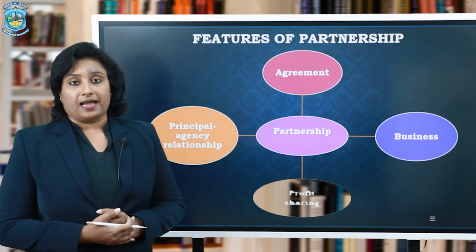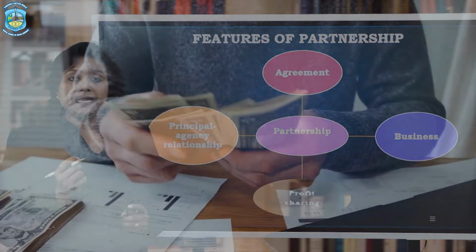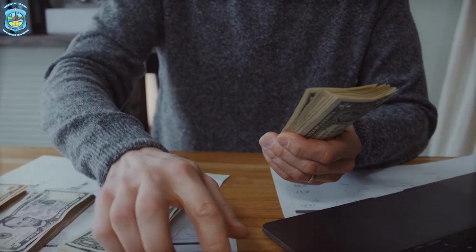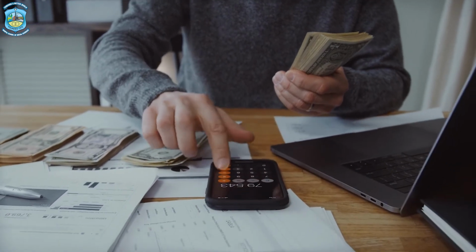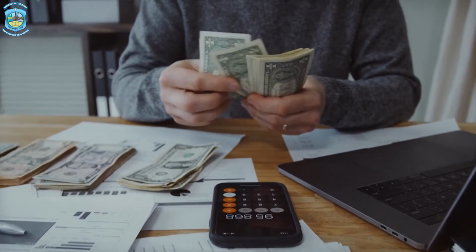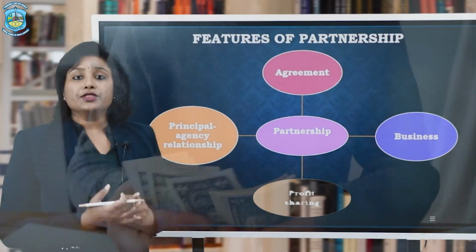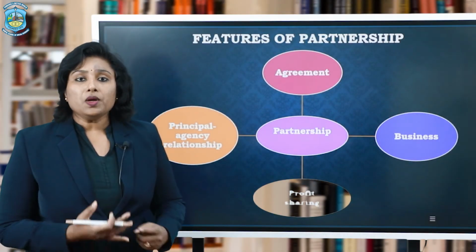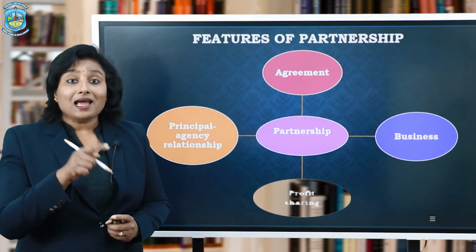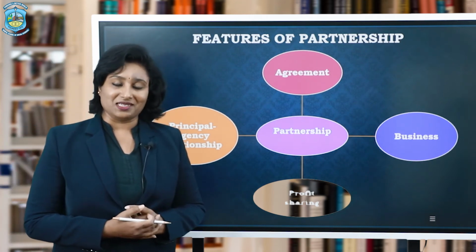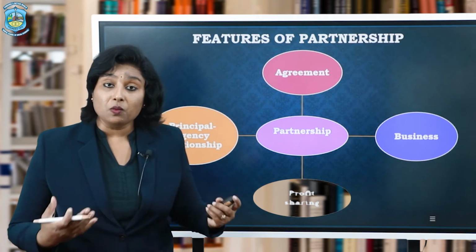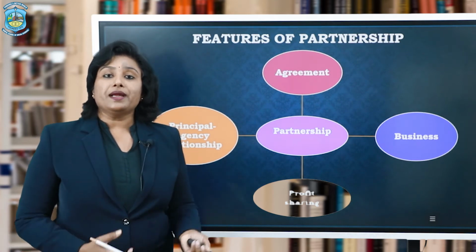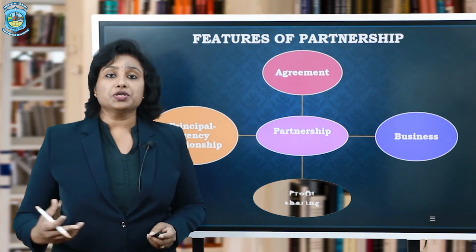The next feature is profit sharing. As I said earlier, when there are two or more owners of a single business, the profit has to be divided among them. Now, how will it be divided? That has to be decided in the agreement itself. It can be divided equally. It can be divided in a certain ratio, maybe 3:2:1, or maybe 2:2:1.